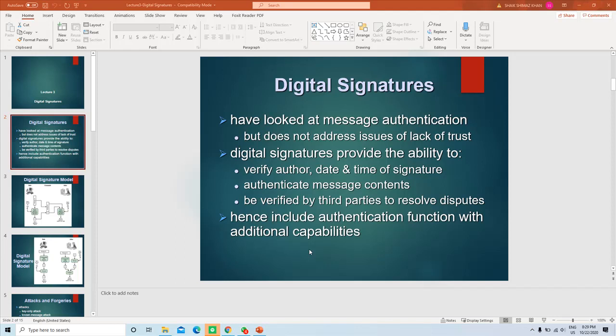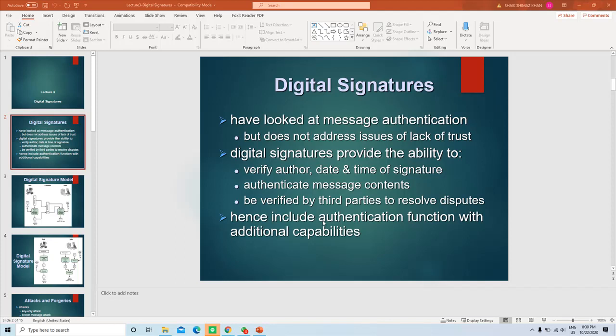In lecture 1, we discussed the hashing algorithm, and in chapter 2 we covered the message authentication code. So in the two lectures we covered message authentication comprehensively.